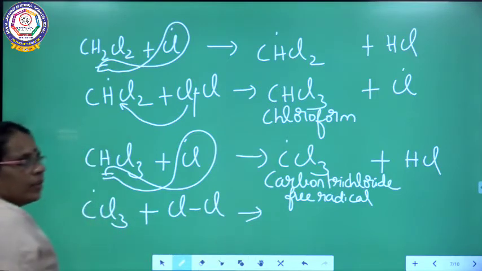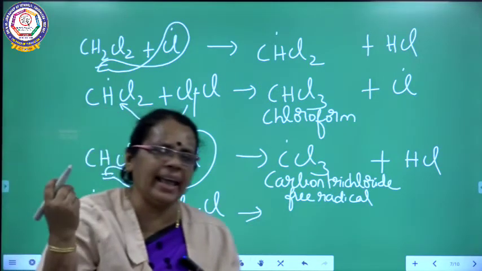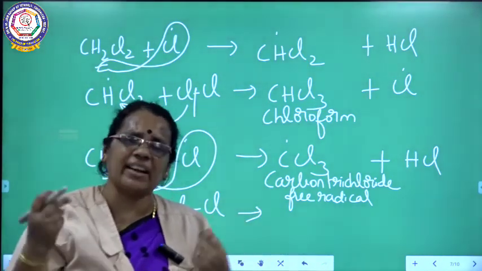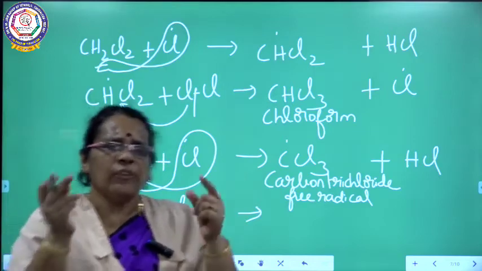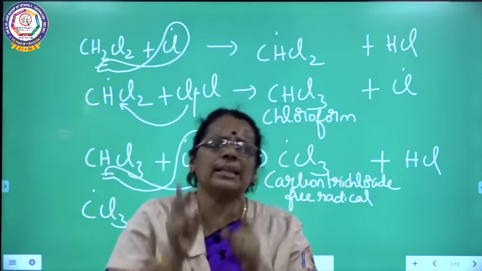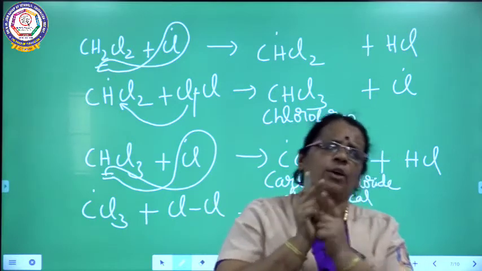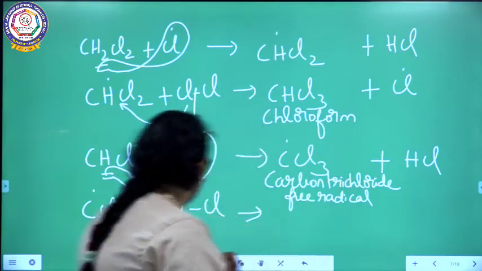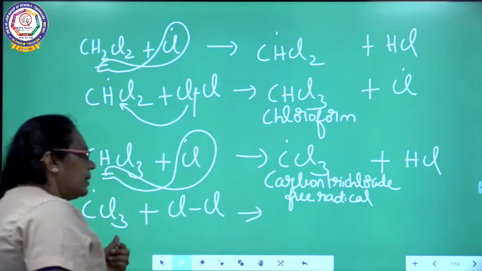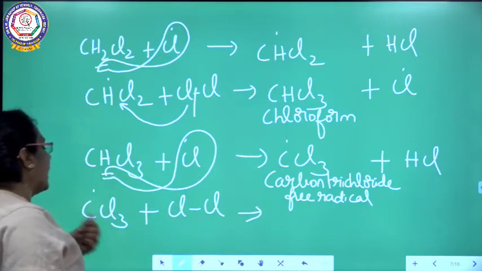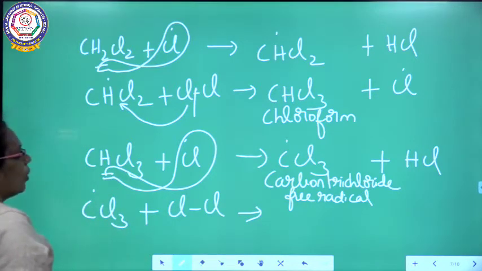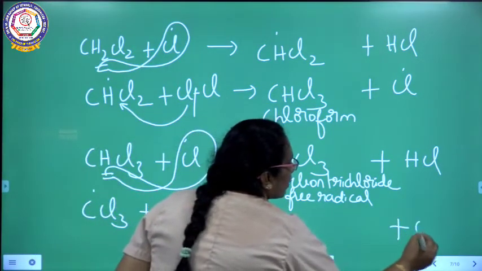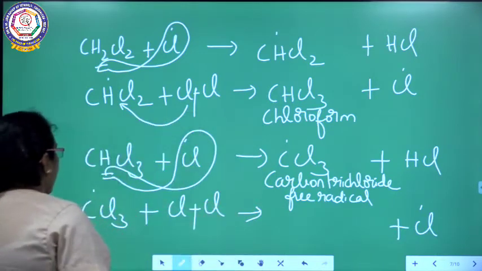See, step by step we are consuming, we are adding chlorine molecules. Chlorine free radical is regenerated. For the consumption of every molecule of chlorine, there will be a generation of a chlorine free radical. So here, this carbon trichloride free radical reacts with one more molecule of chlorine, and a chlorine free radical is produced.